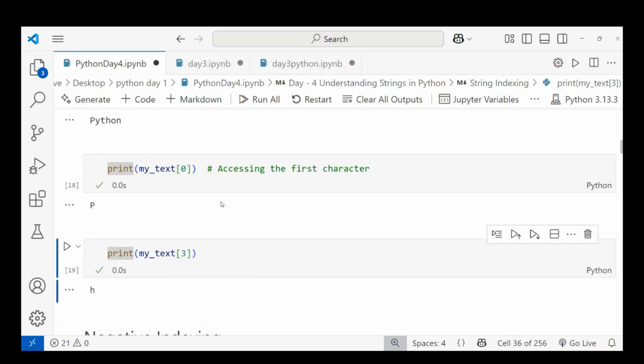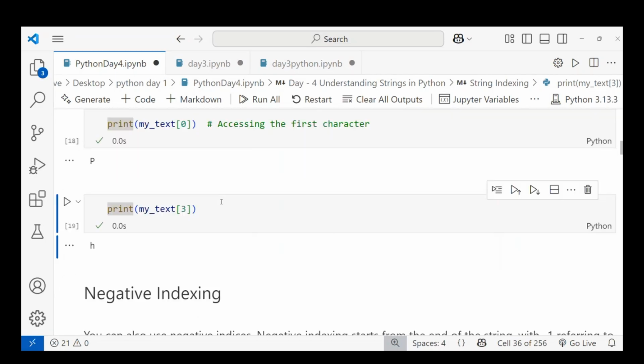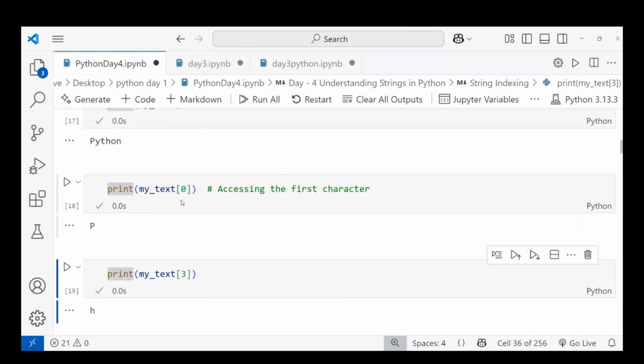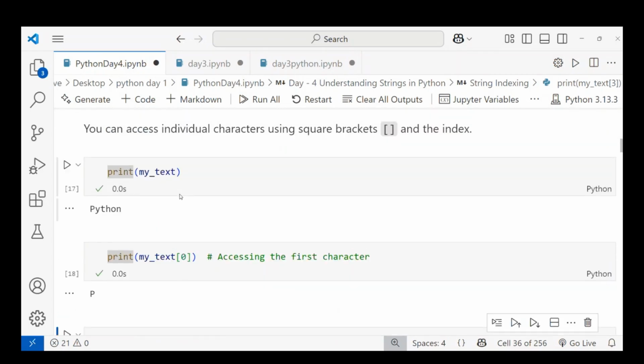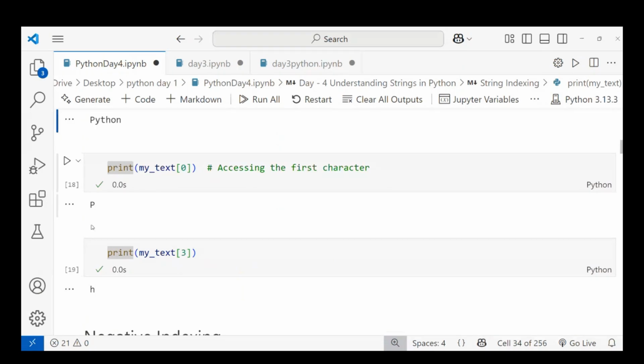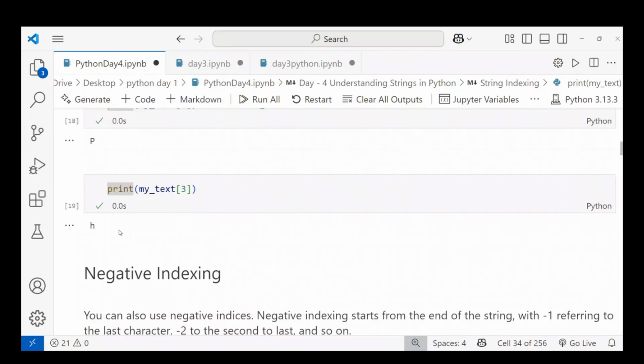Running it again gives the same Python. It is already stored, so it is immutable and cannot be modified. If you want to modify it, you have to use a new variable. This is about accessing characters using positive indexing.